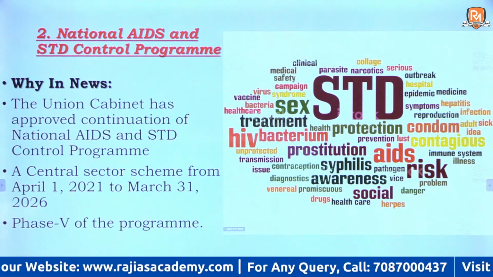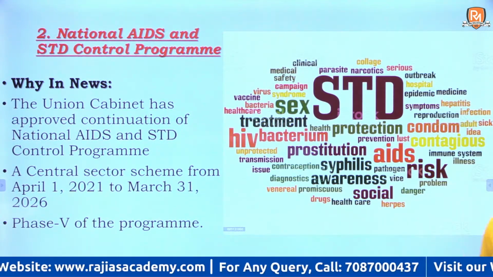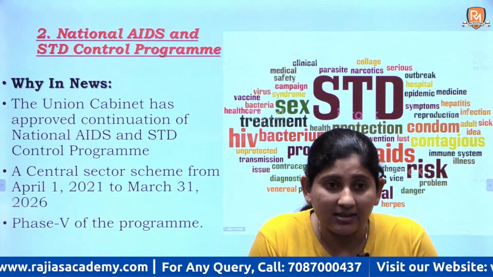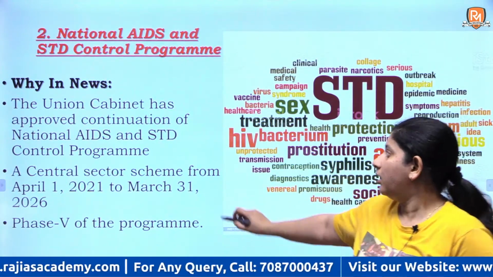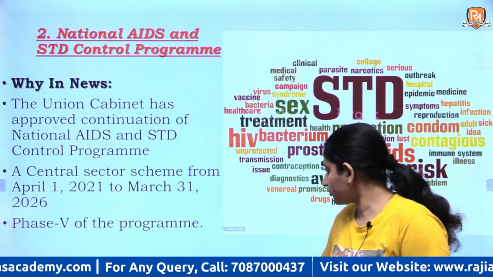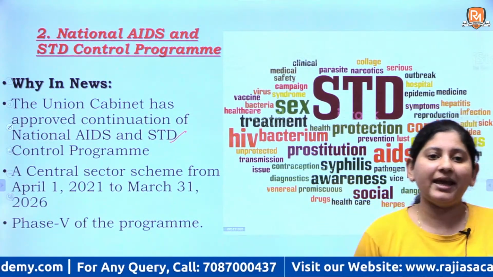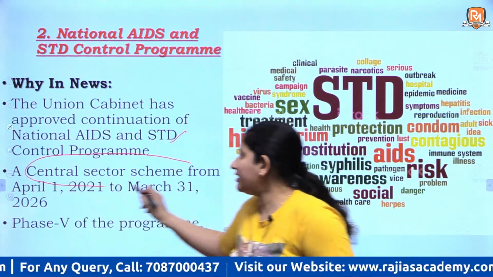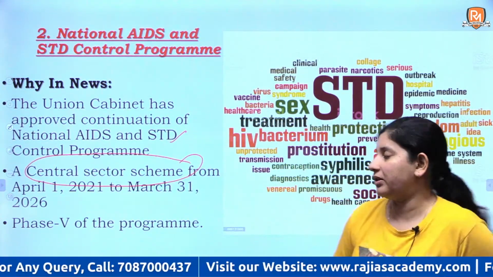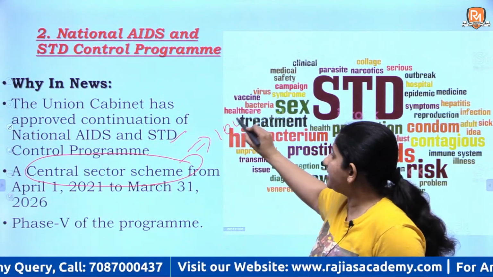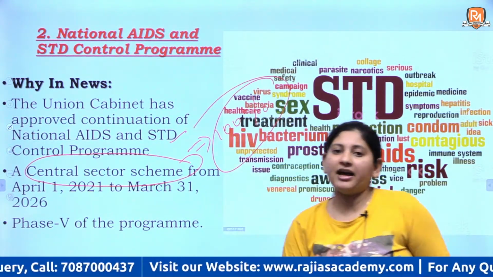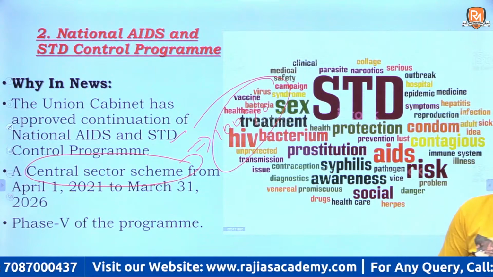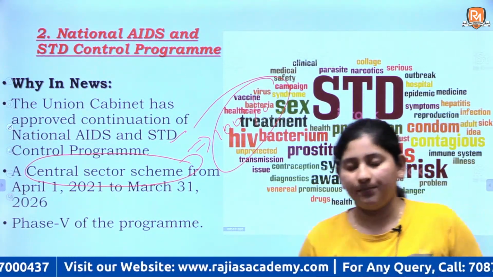Okay. So why was this topic in news? Because the Union Cabinet has recently approved the continuation of the National AIDS and STD Control Programme. This is a central sector scheme. Central sector scheme is the important word. Why? Because this means it is 100% implemented and funded by the central government, and run by the agencies, right? State government has no role in it.